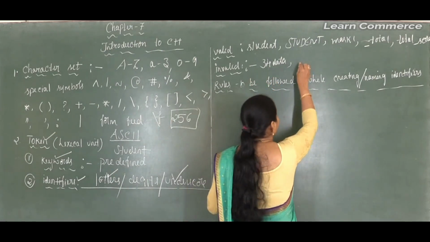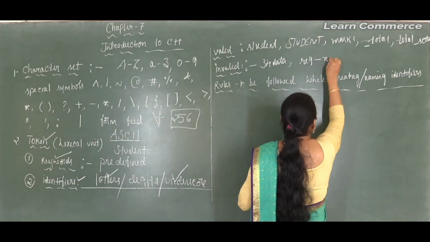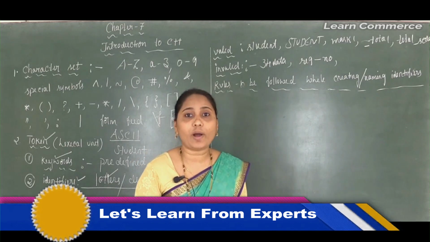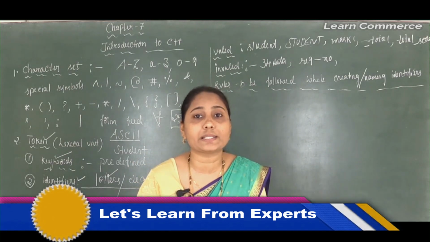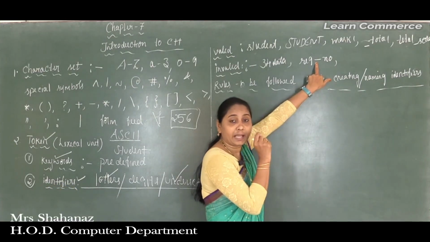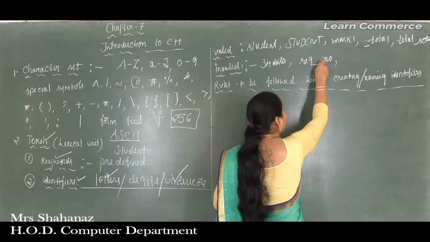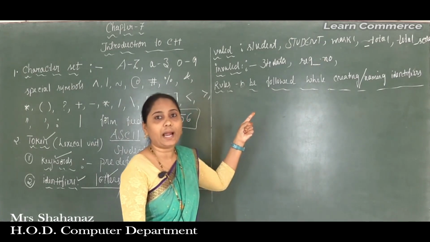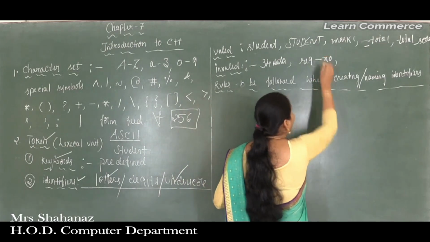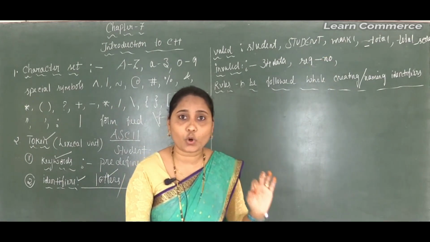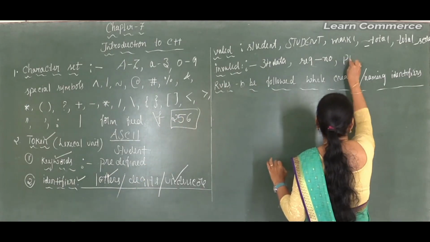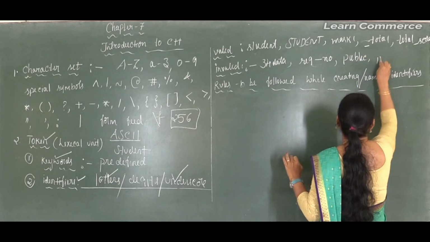And also maybe you want to write register hyphen number. It is also called an invalid identifier because it contains a special character, and the special character is the hyphen. If you drop the hyphen and use an underscore, then it would be a valid identifier. Clear this point here. But if you are using the hyphen instead of the underscore, it is called an invalid identifier.